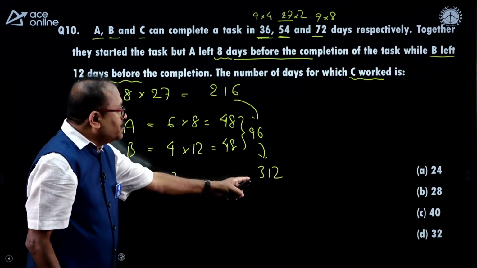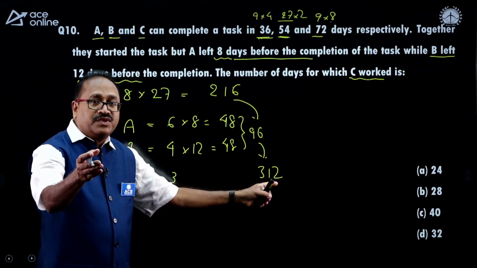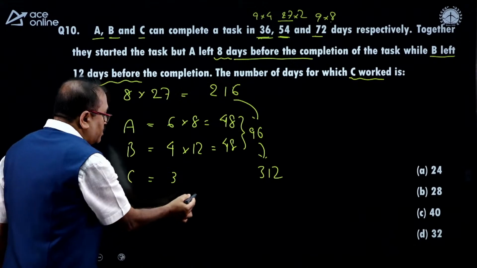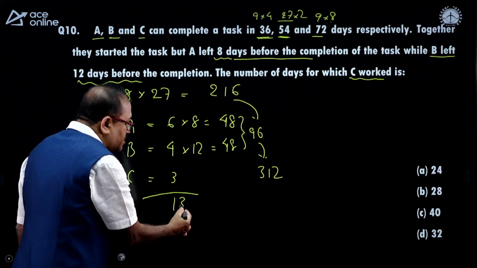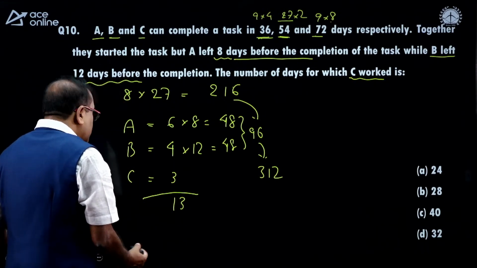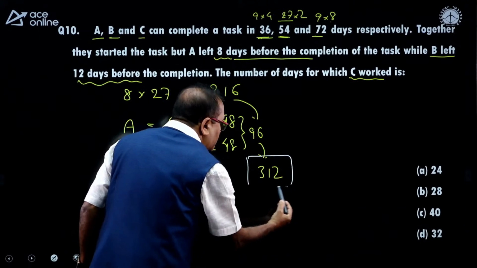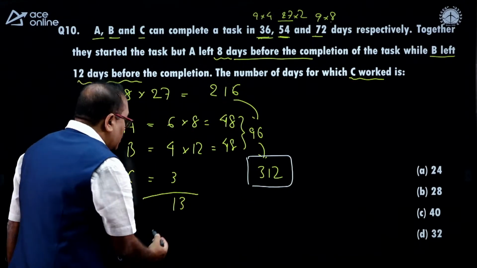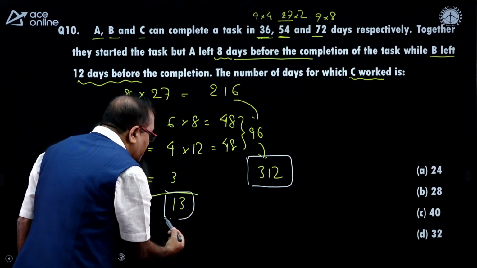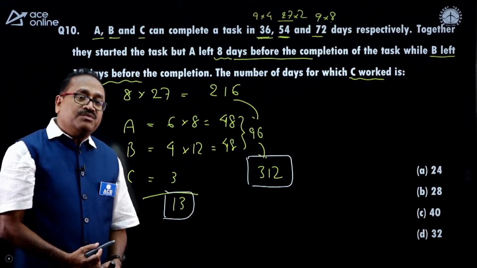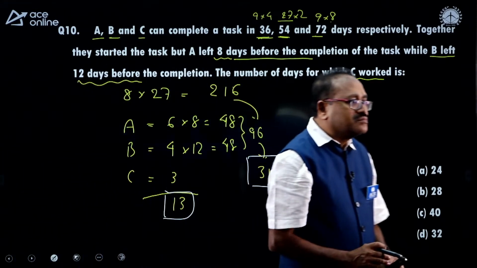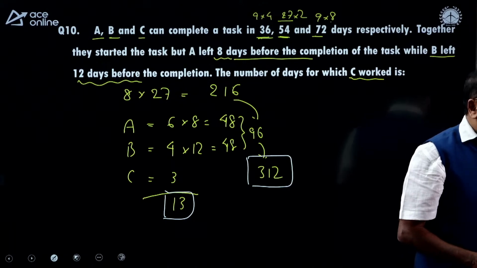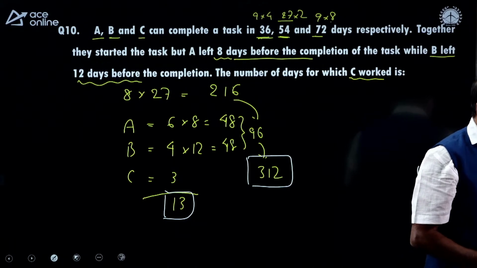This is the total number of units to be completed. And what is the per day? Per day how many units? 6 plus 4, 10 plus 3 is 13 units. Now it is very clear, the number of units to be completed is 312, and per day the number of units getting completed is 13. How many days will it take? Come on and answer the question. Option C.